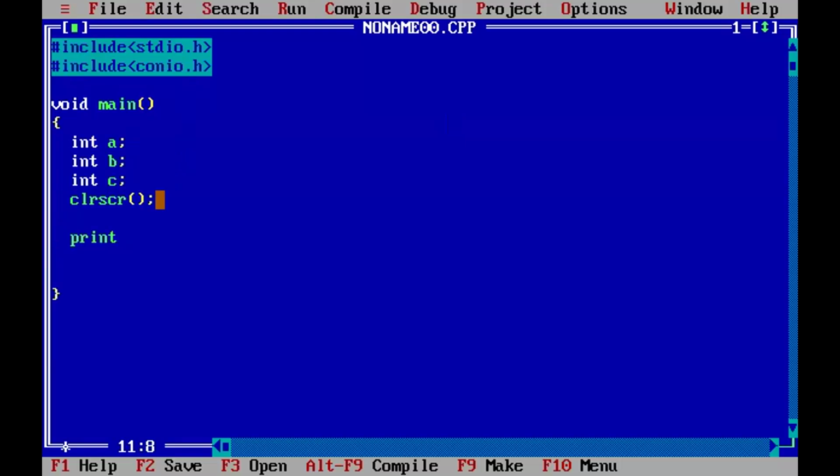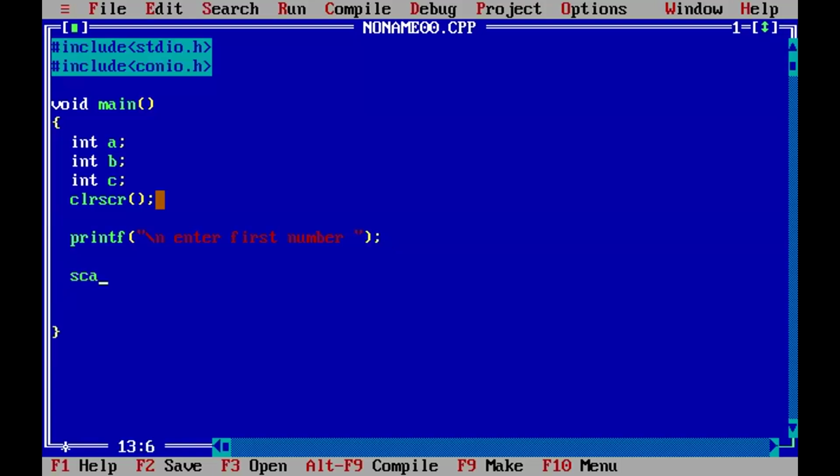So printf. Yes, in C language it is printf, in Python it is print, in Java println. So printf, enter first number.